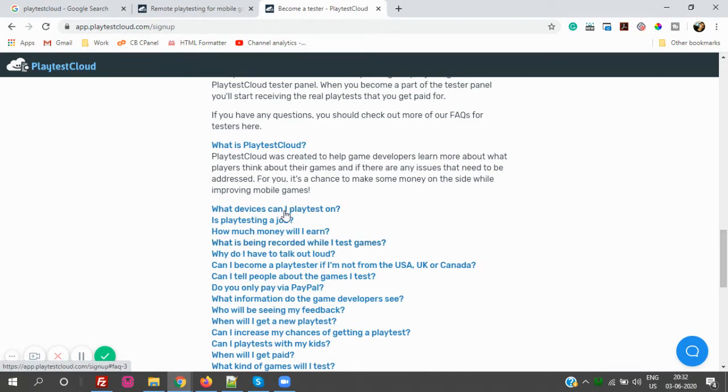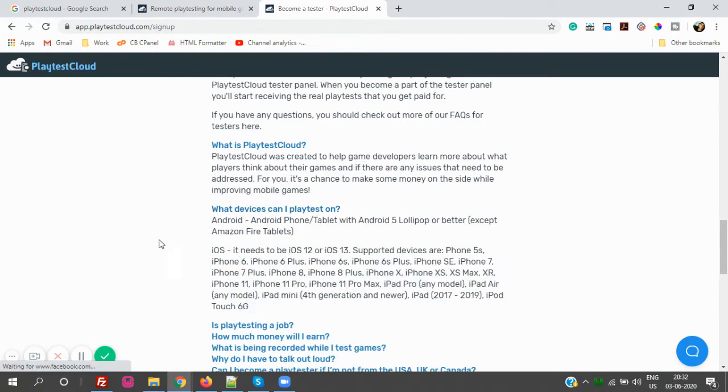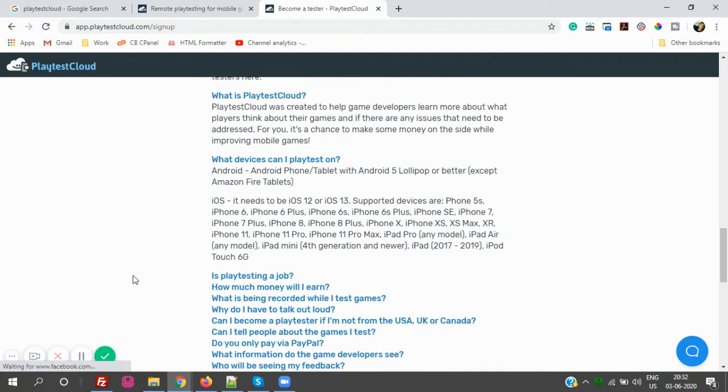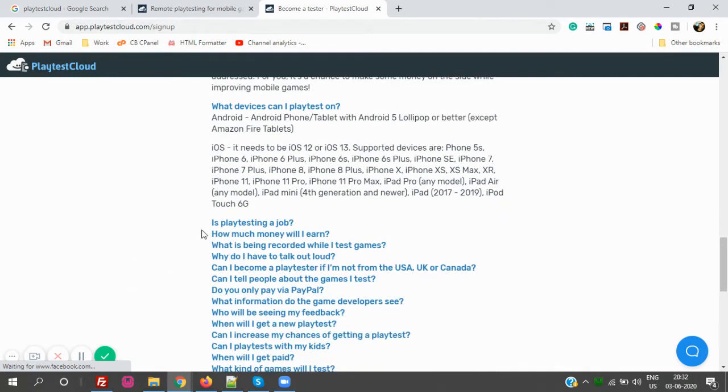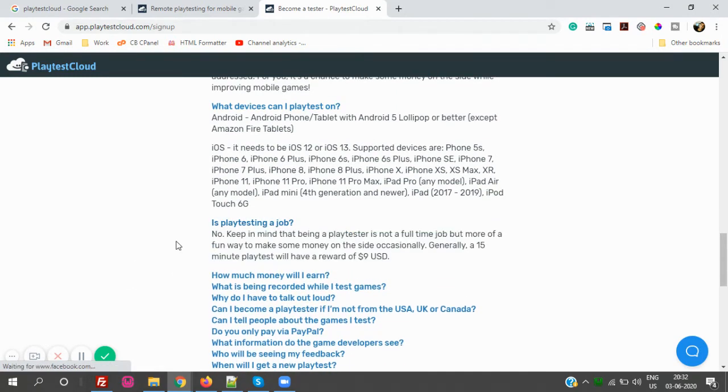Okay, so now what devices can I playtest on? Like I already told you, there are iOS and Android, and you can see here in Android you can use an Android phone or tablet, Android 5 Lollipop or better. Okay, and then iOS, like iOS 12 or 13 supported devices. Okay, you can check out the list here and you can apply accordingly. Okay, now, is playtesting a job? No, not at all. You can do the testing, you can play the game whenever you have free time.